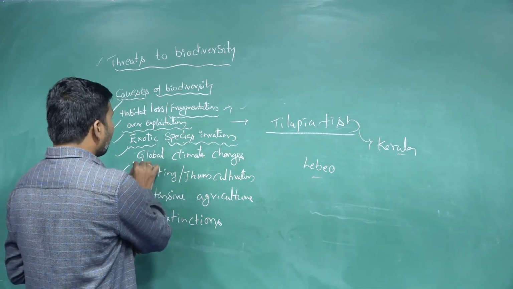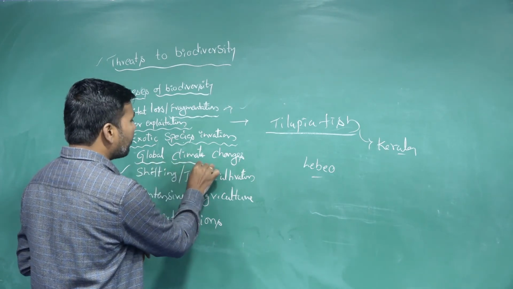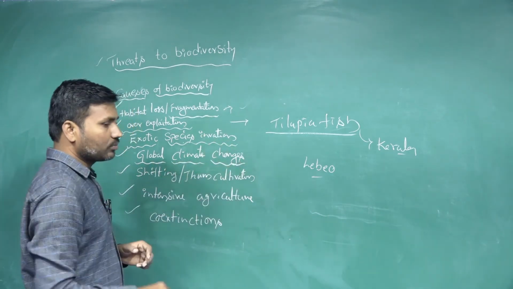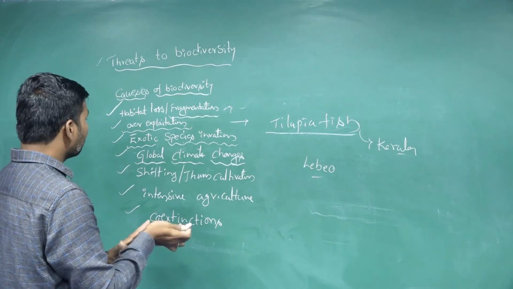Like that, as another cause, we are taking global climatic changes.